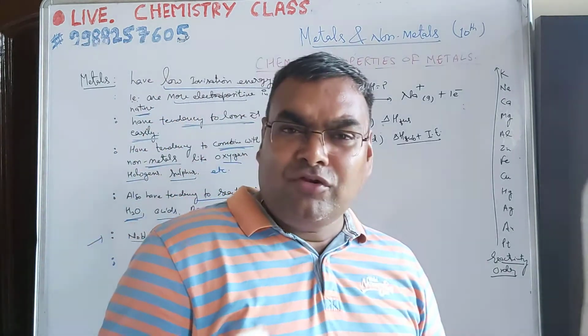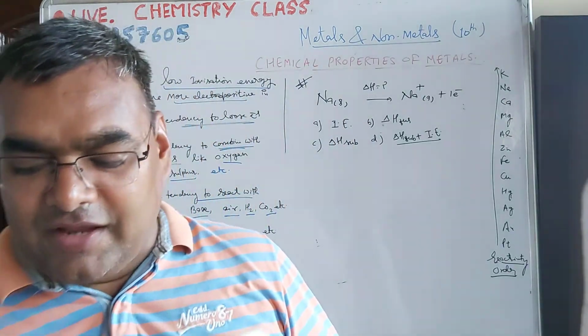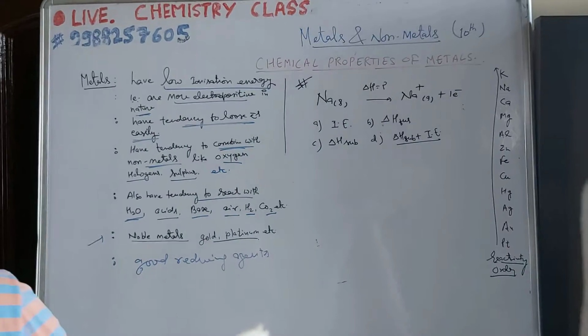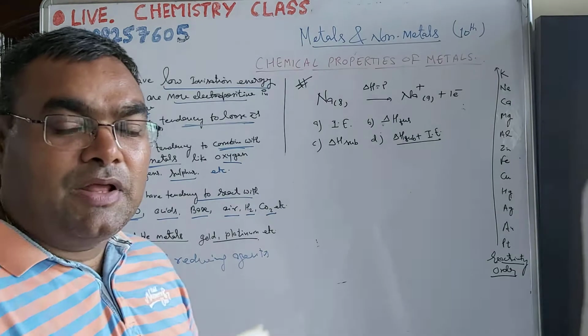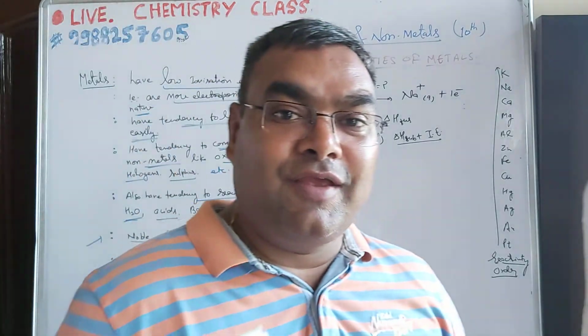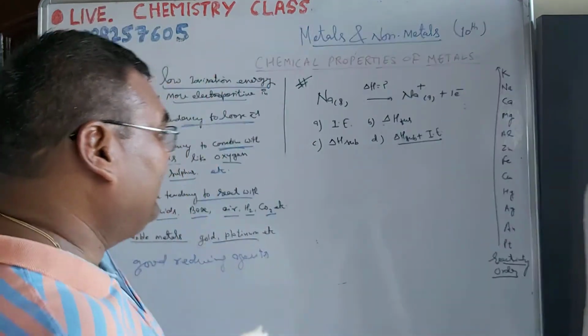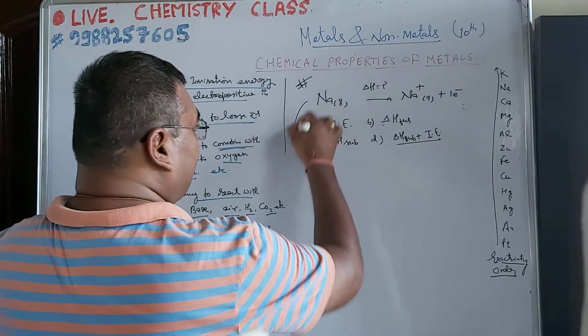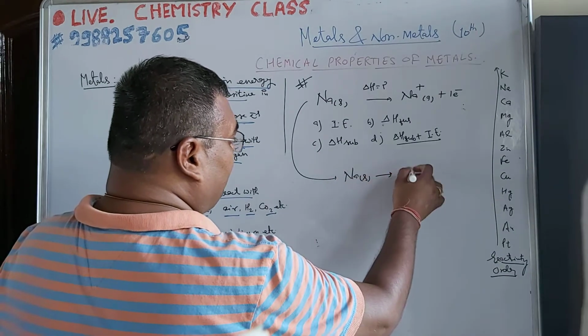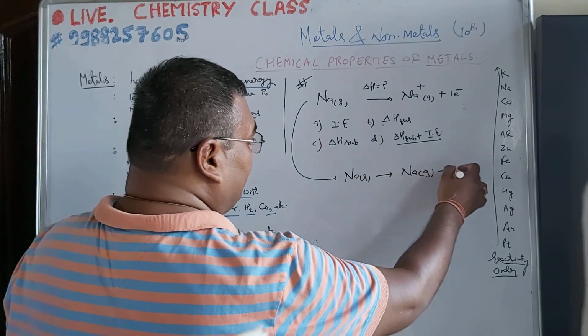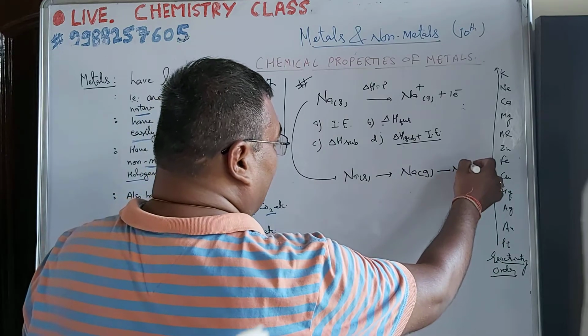What is the definition of ionization energy? Ionization energy is defined as the minimum amount of energy required to eject an electron from the isolated gaseous atom. Okay, so this one includes two steps. Sodium solid, first you have to convert into the sodium gas, and then sodium gas has to be converted to